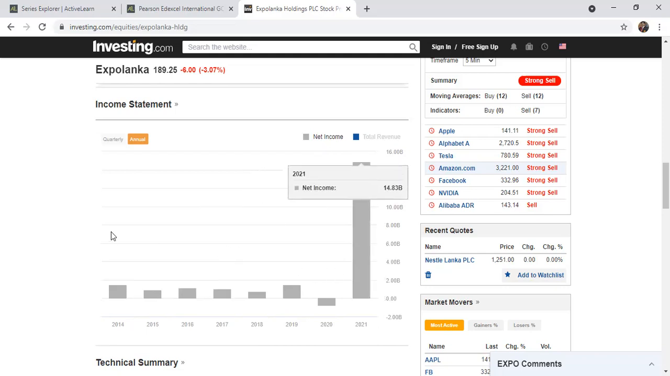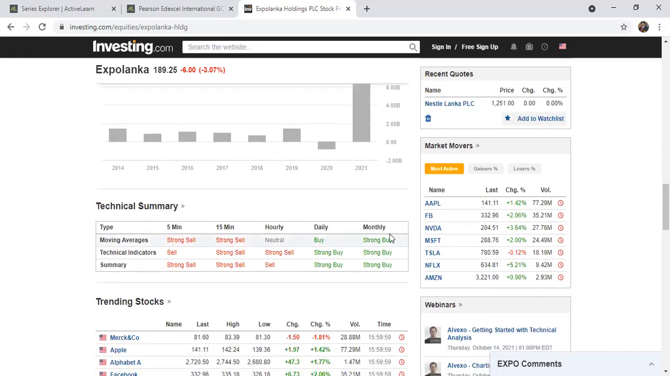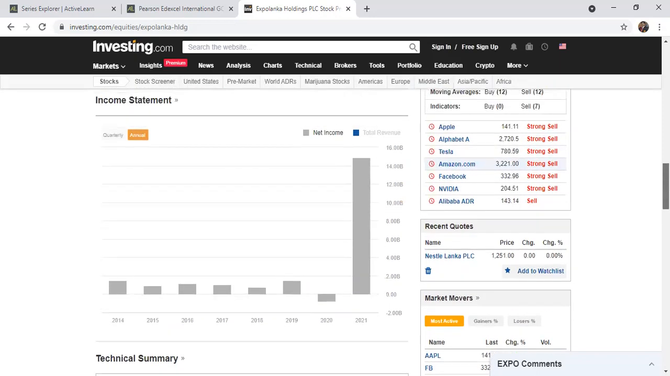Because of that, the investors are speculative about the dividends. If you have a high profit margin, then a high dividend payout is there, right? That means the company is strong in market analysis, with a lot of technical summary and technical analysis. Everyone, based on moving average, is saying buy, strong buy for this company.